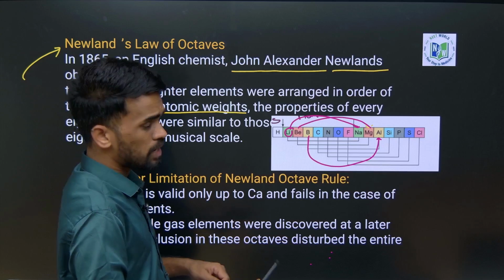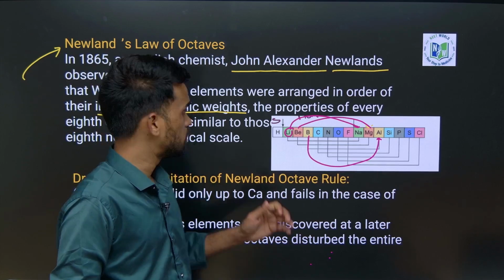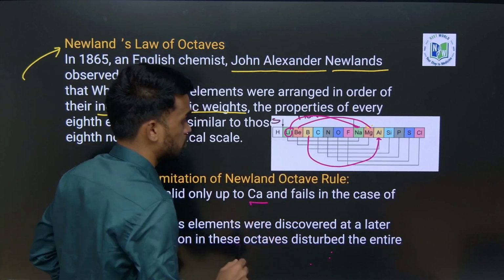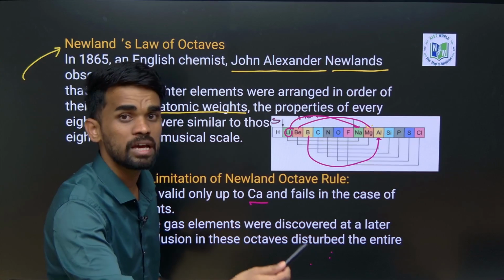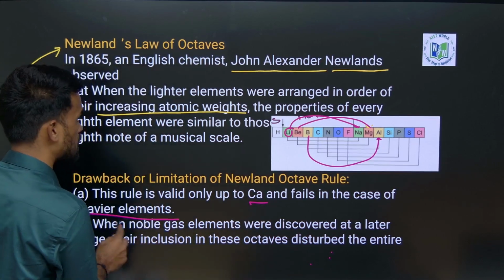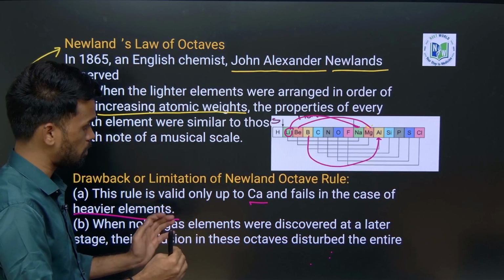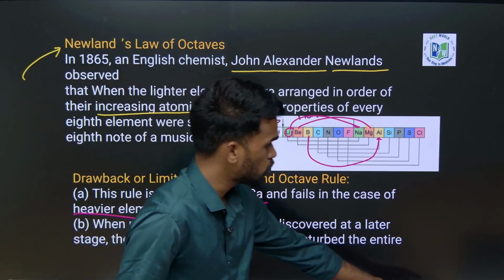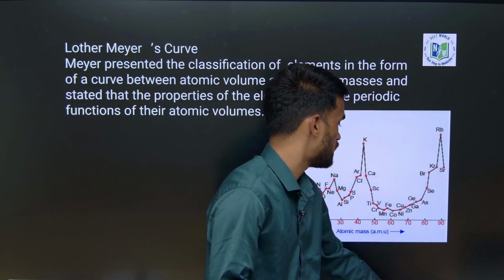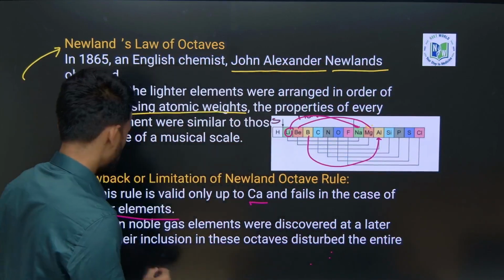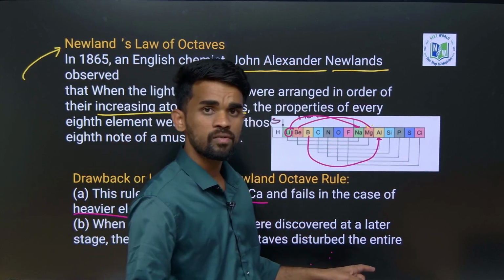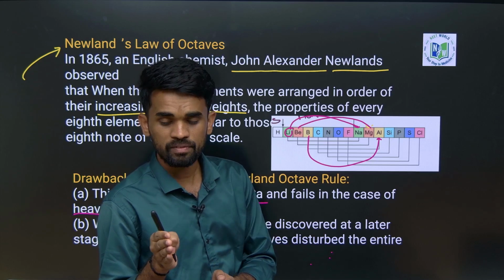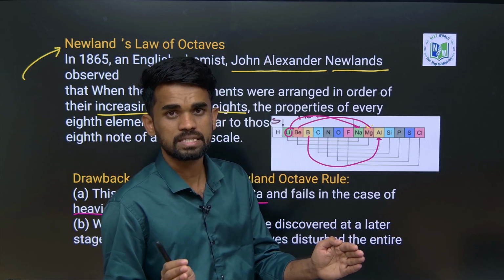Now, what are the limitations it has? Newlands' law of octaves is applicable only up to calcium, but it is not applicable in the case of heavier elements. Therefore, it also failed because it is not applicable after calcium. And due to the inclusion of noble gases, Newlands' law of octaves got disturbed, because now it is for every first and ninth, but not every first and eighth.